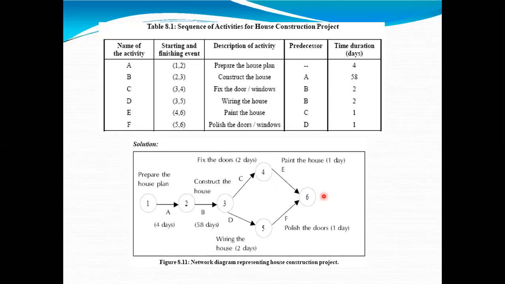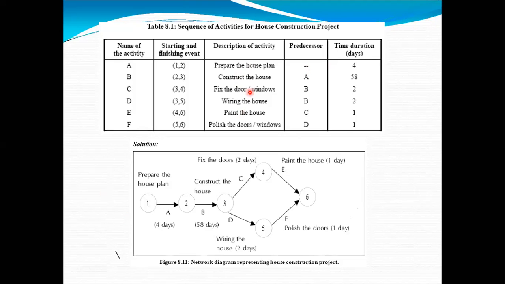You have to decide the activities. For those activities, what is the description of your activities? You have to define the starting point and finishing event, from which point to which point. And here you have to decide the procedures. Procedures are very, very important. For example, for the first activity, prepare the house plan, there is no procedure, so here I have put a dash.